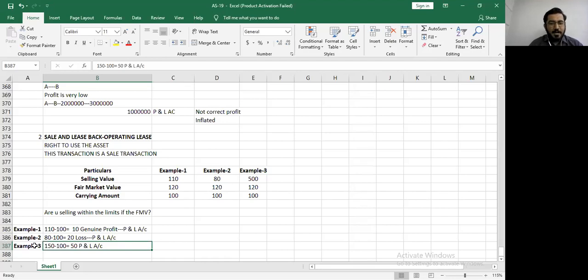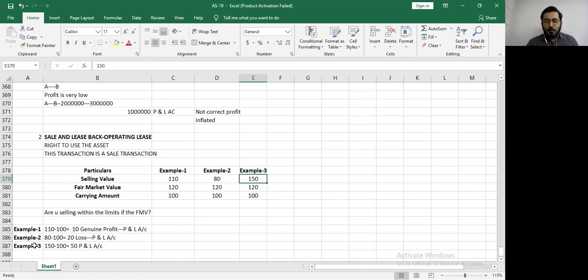The accounting standard board asked someone, sir, how can you sell it at 150? Fair market value is 120. How can you sell it at 150? The answer of the other person was, sir, this is my asset. I am the owner of the asset. I am the one who is selling. Someone else is buying. I am the owner of the asset.